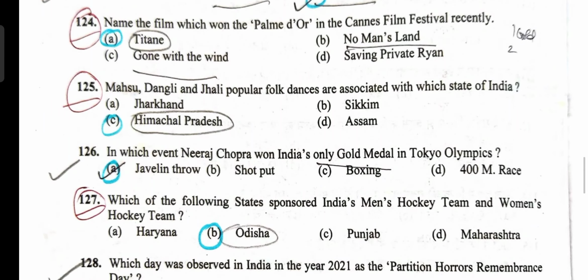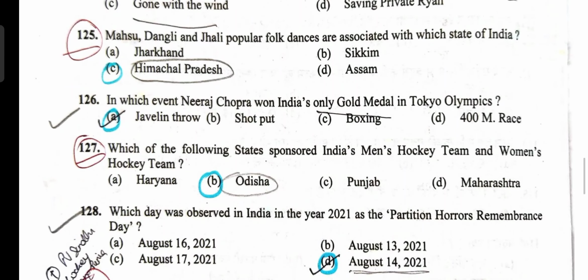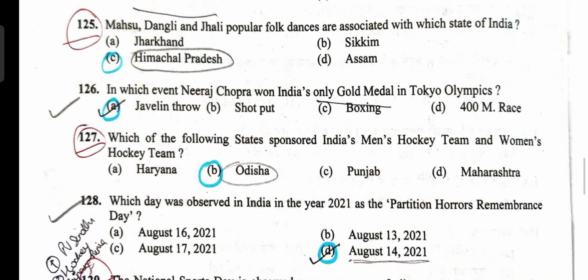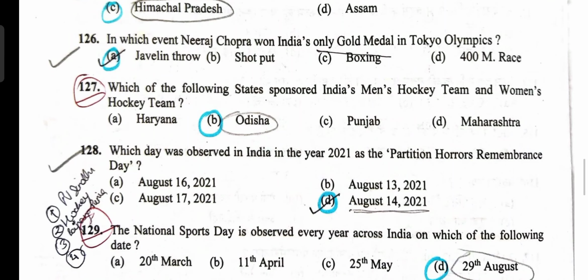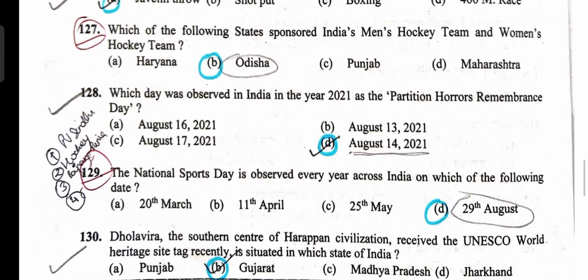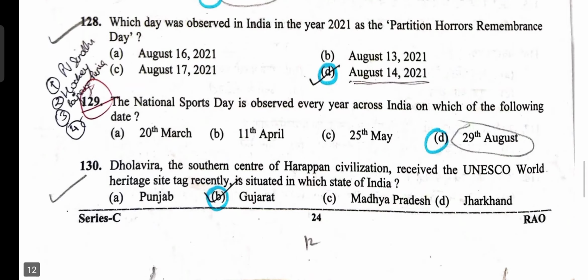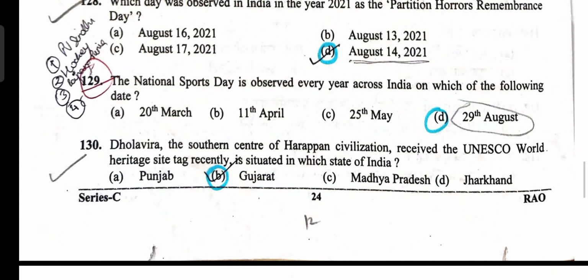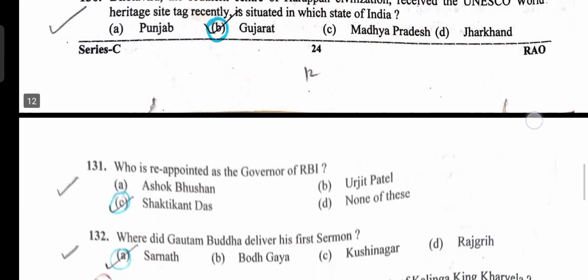Mahasu, Dangli, Jhali, popular folk dances of Himachal Pradesh, option C. Neeraj Chopra won gold medal in javelin throw, option A. State that sponsored the women's and men's Indian hockey team, Odisha, option B. Day that has been observed as the Partition Horrors Remembrance Day, 14th August 2021, option D. National Sports Day, 29th August, option D. Dholavira, the Harappan civilization site that has received UNESCO World Heritage Site tag, is located in Gujarat, option B.